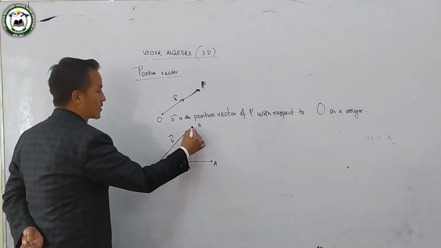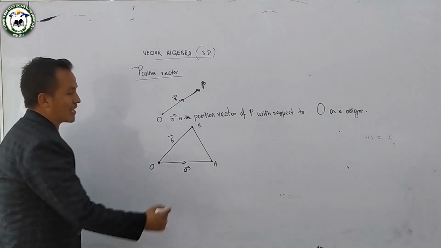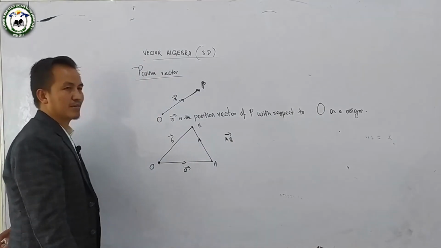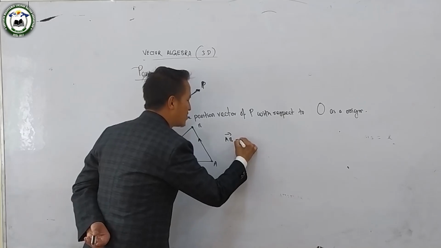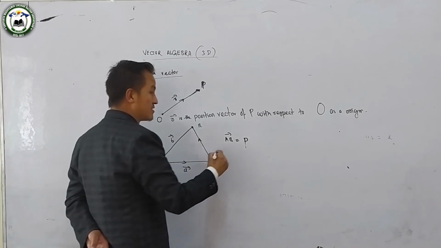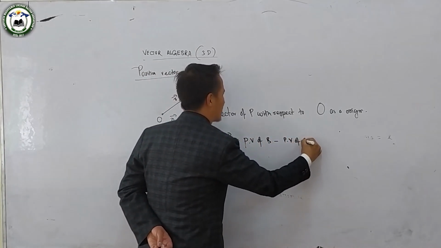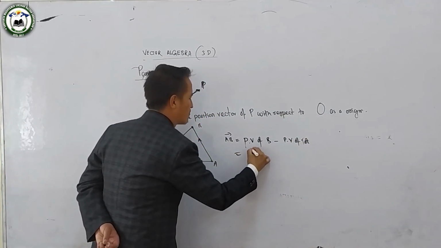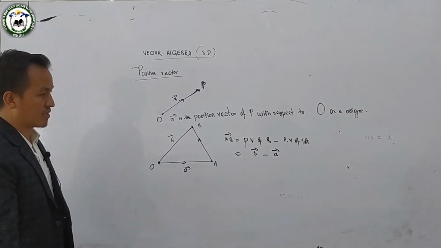So what is the position vector of AB? Actually, the position vector of AB, we simply write this formula, you can memorize it, but I will also prove it. Position vector of AB is position vector of B minus position vector of A. So it is B minus A.